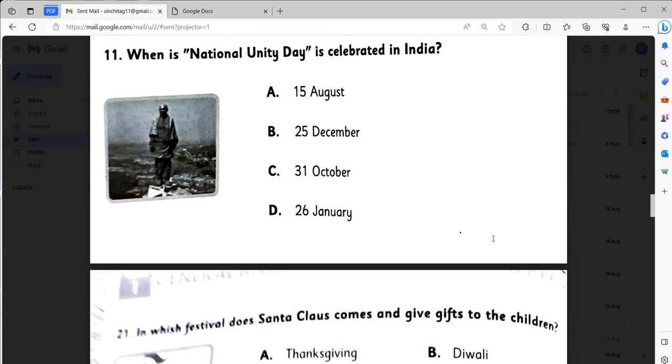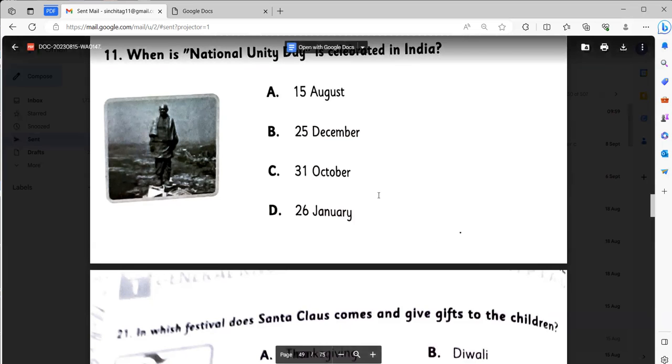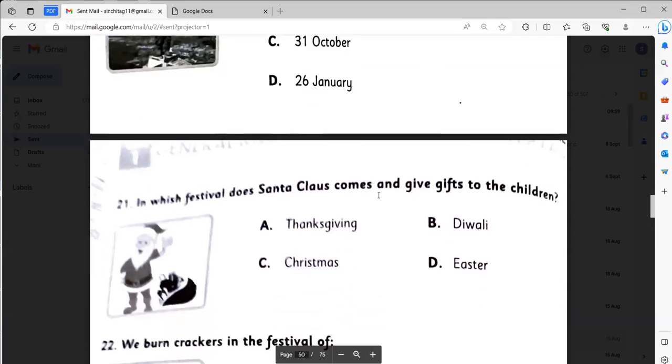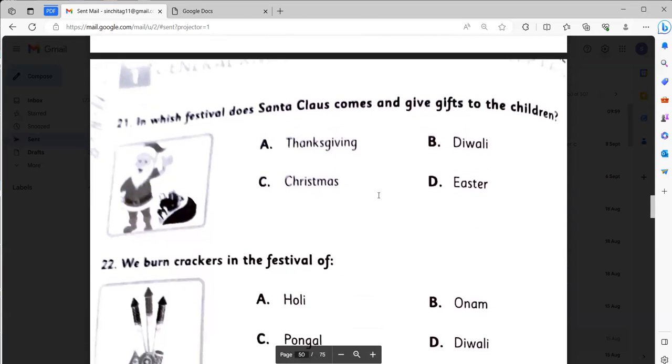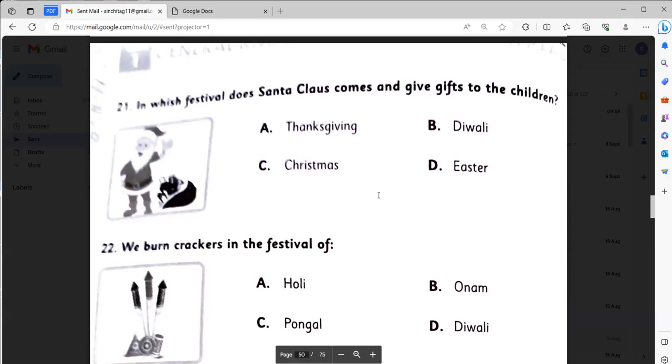You all also try. It will be 31st October. This one, number C. In which festival does Santa Claus comes and gives gifts to the children?